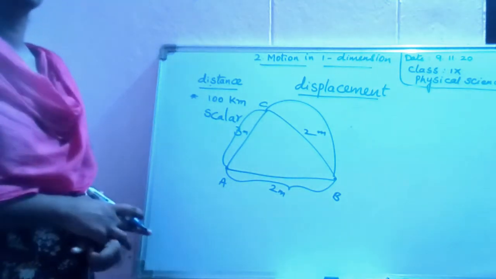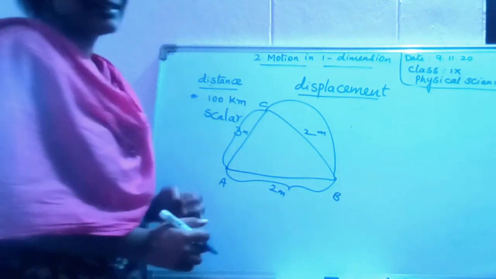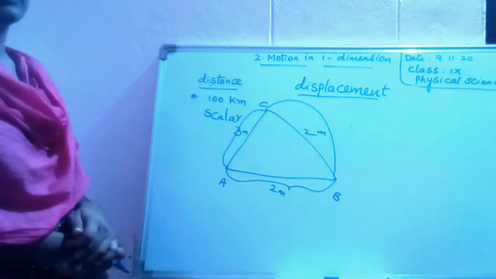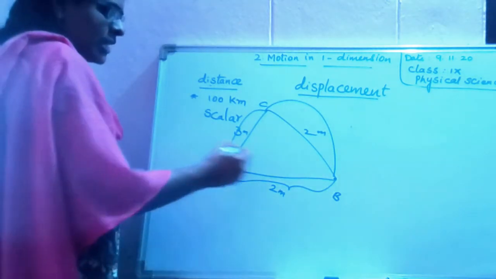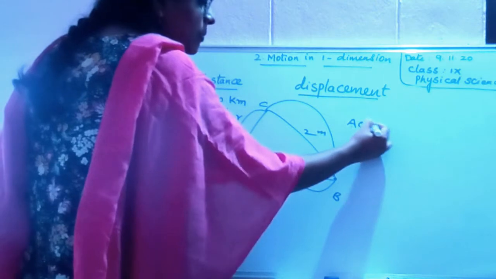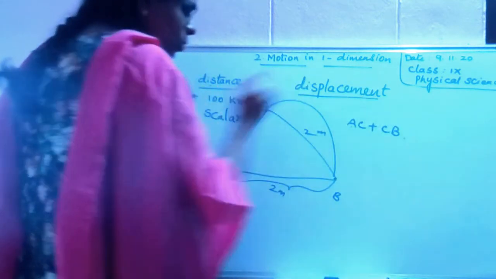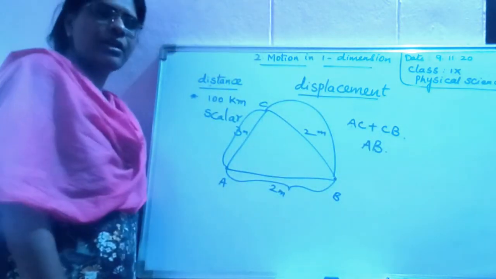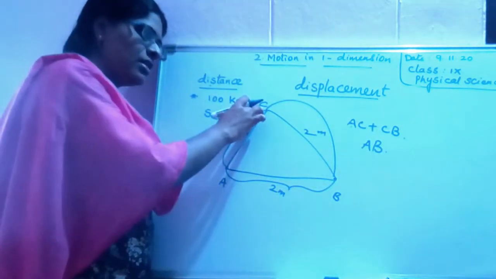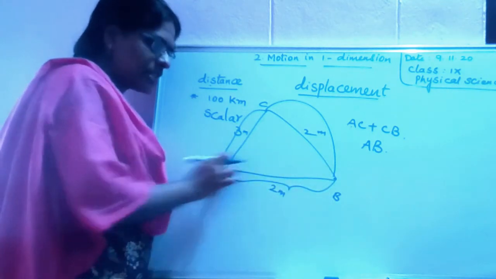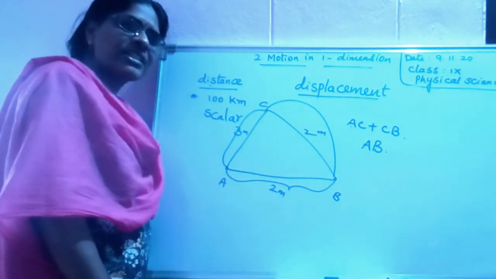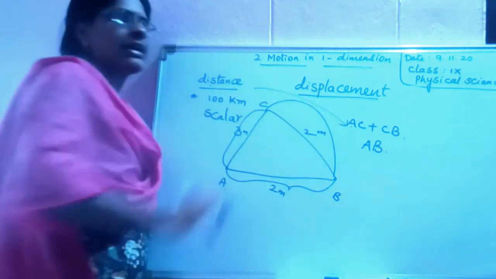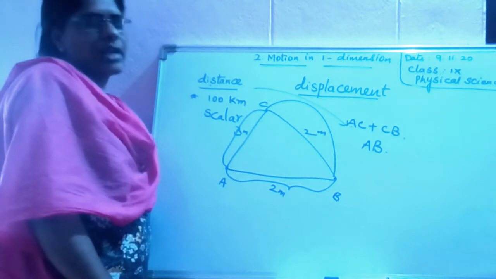Now, in this example, tell me which one is the longest way. AC plus CB is one way. Directly AB is another way. The longest way is always called distance.